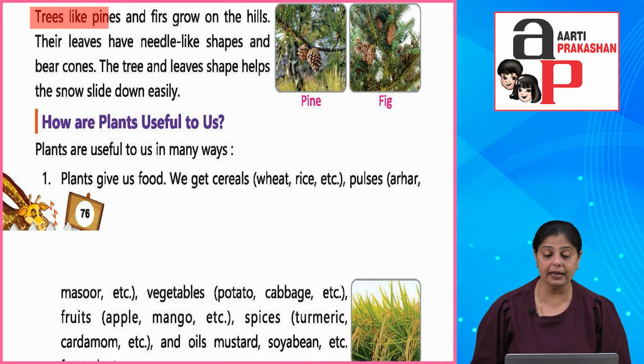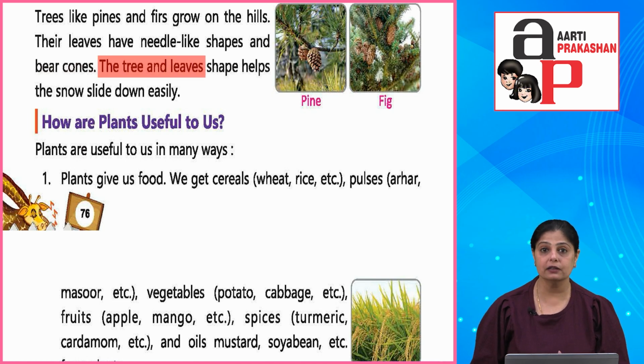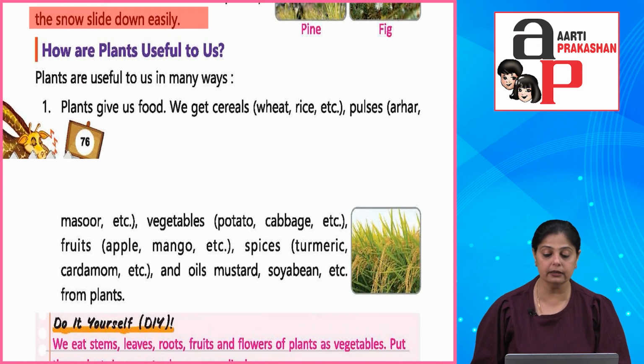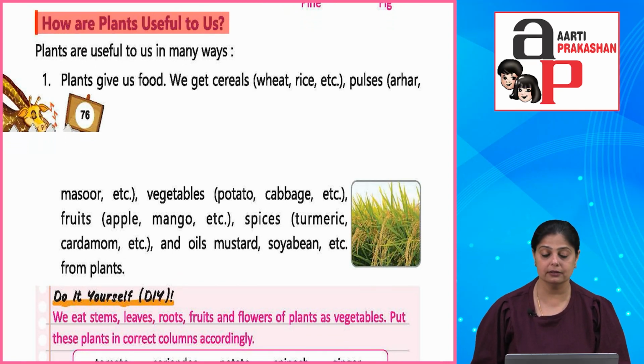Trees like pines, fir, they grow on the hills. Okay, अब इनकी भी एक खासियत है, उनके जो leaves होते हैं, they are needle like shapes and they bear cones. उनका shape ऐसे conical होता है. Okay, now that is because the shape of the trees and leaves helps the snow to slide down easily. Clear?